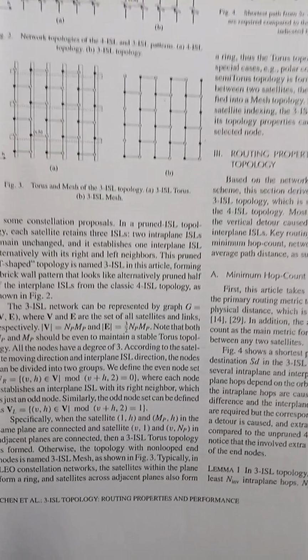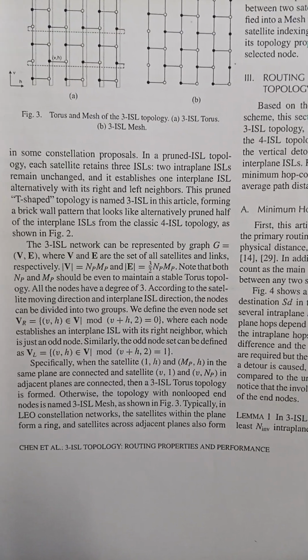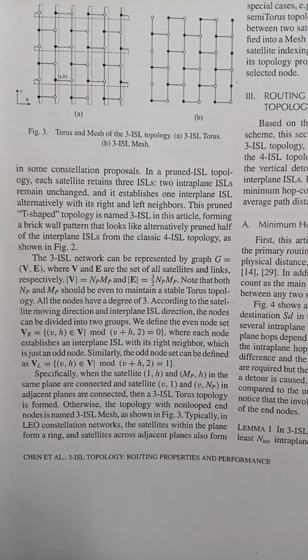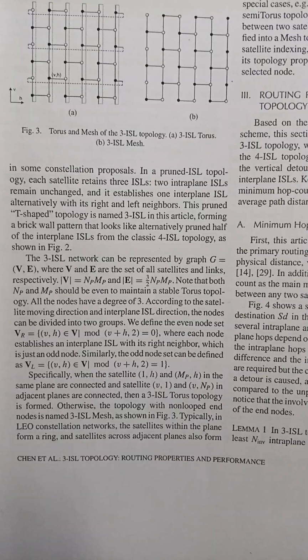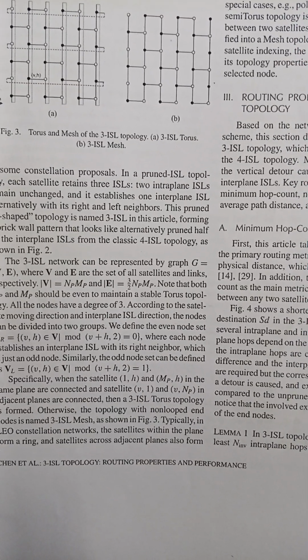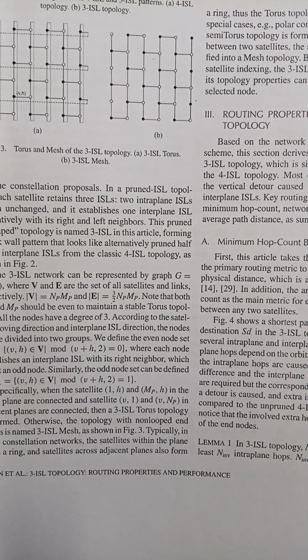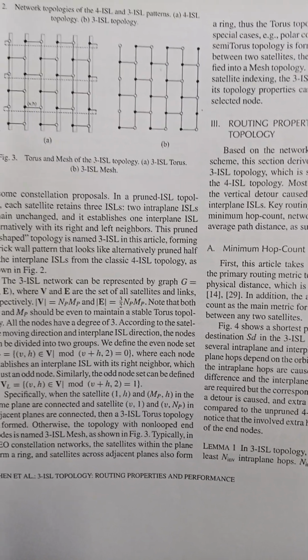Similarly, the odd node set can be defined as V_L = {(v, h) | mod(v + h, 2) = 1}.